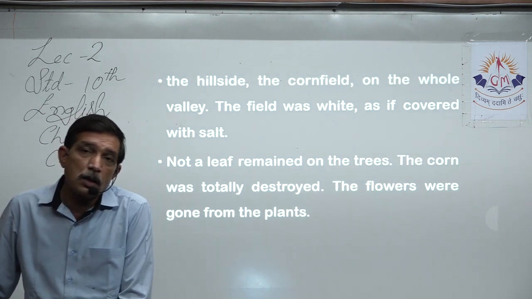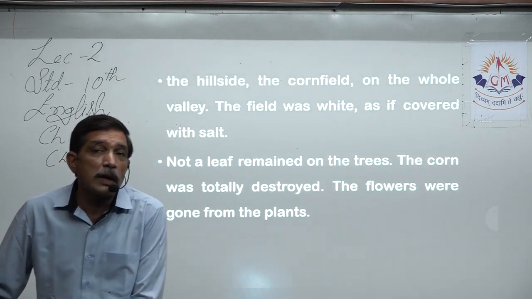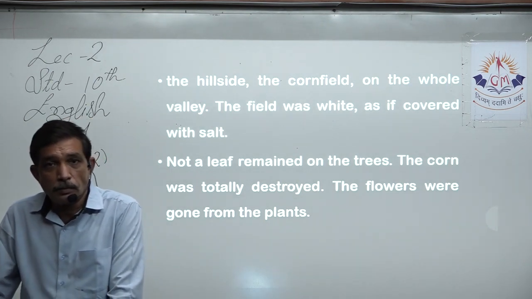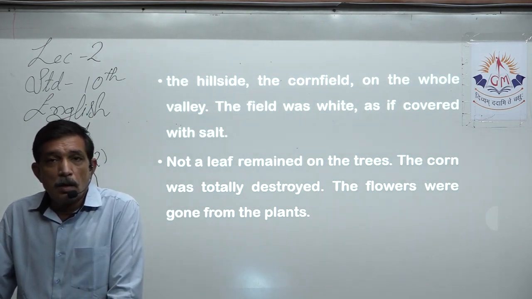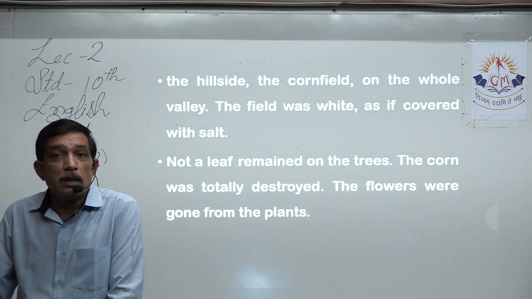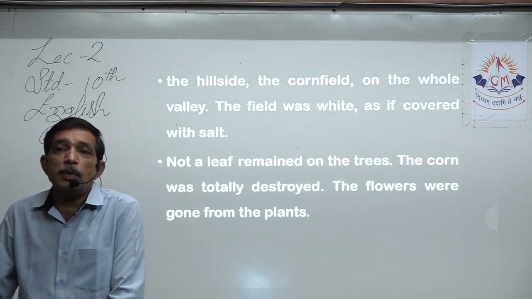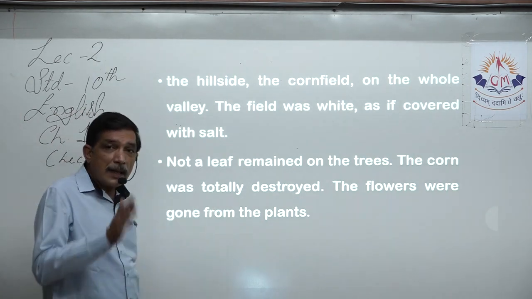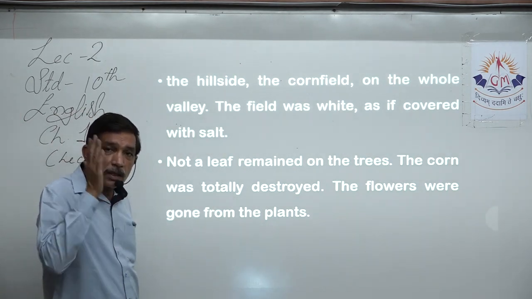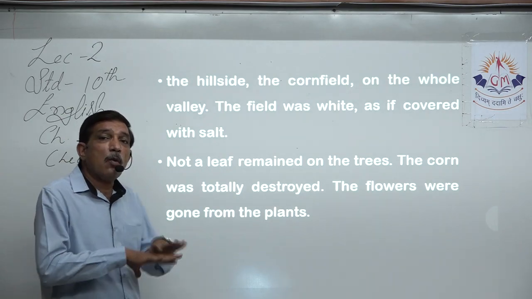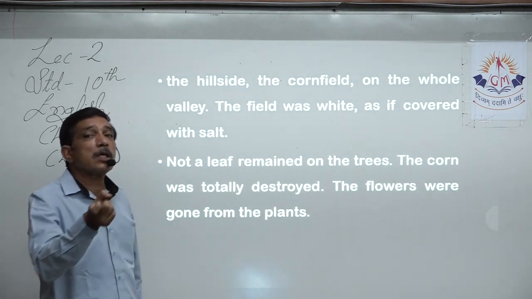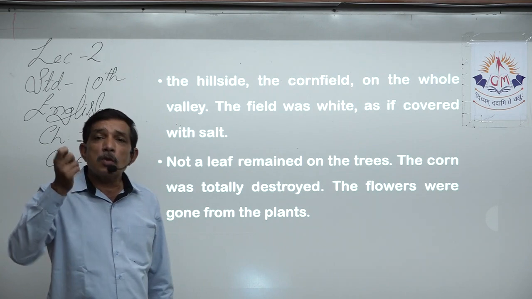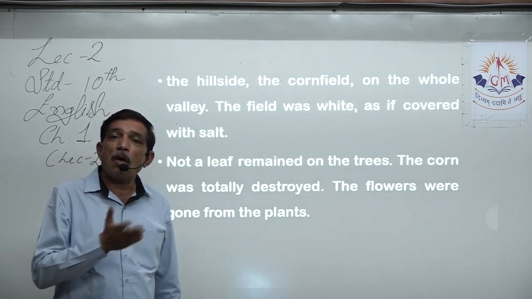Because salt is not good for the health of the plants. So in this way, the destruction is explained by the author in one word, salt. That ice, you say, has destroyed the crop completely. The whiteness resembles salt, which is total destruction for the soil or the plant.